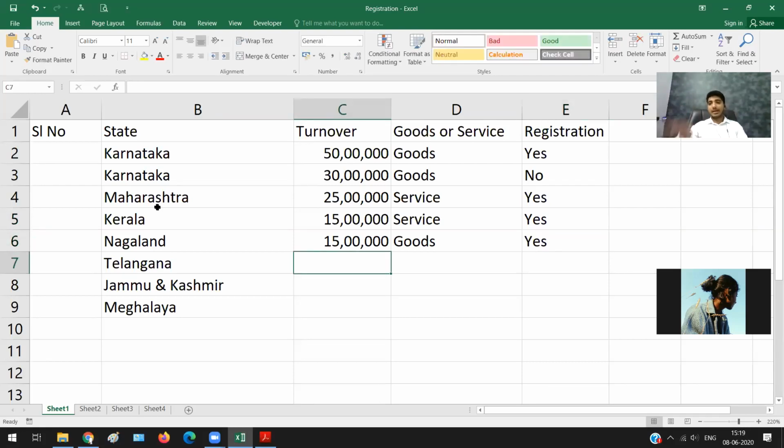So I'm in Telangana. Now it is trickier. I am in Telangana, and I am supplying goods. And my turnover is 25 lakh rupees. Now, wait, let me ask a question. Don't raise hand until I ask my question. So my question is, how many of you feel that I need to obtain registration?